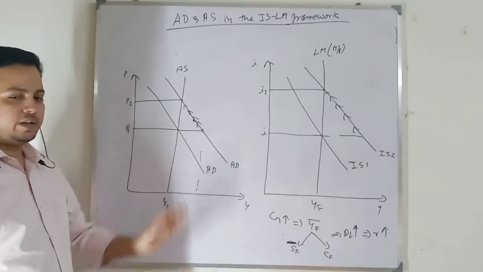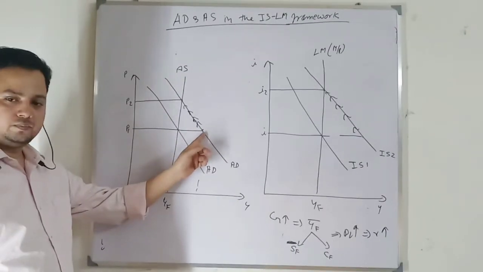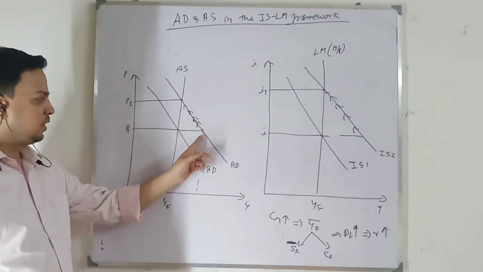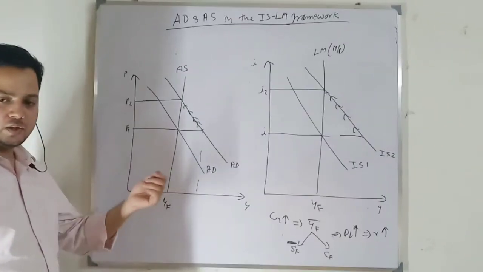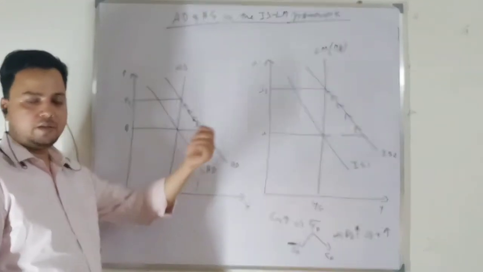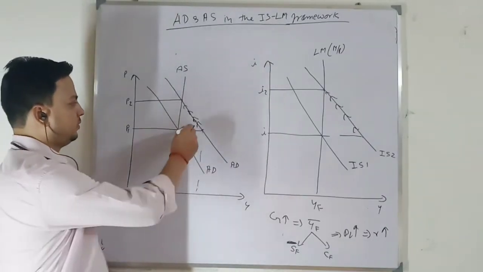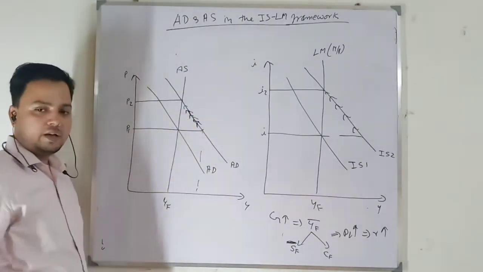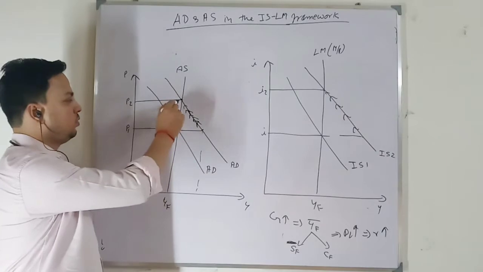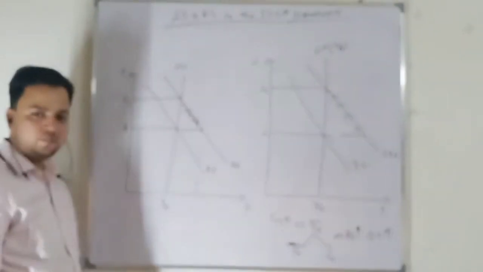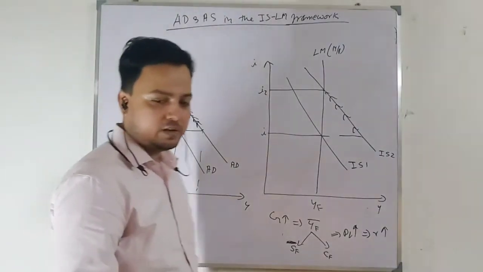So when there is an increase in aggregate demand due to an increase in government expenditure, for the same price level aggregate demand is higher. Look at this, aggregate demand is more than output. Firms will want to produce more, cost of production increases, so price will increase. At the same time, when cost of production increases, wages will increase. So when price is increasing, my excess demand is going to reduce. When price increases to P2, all my excess demand will be eliminated, and I will achieve a new equilibrium at higher price P2 and the same level of output, which is at full employment.